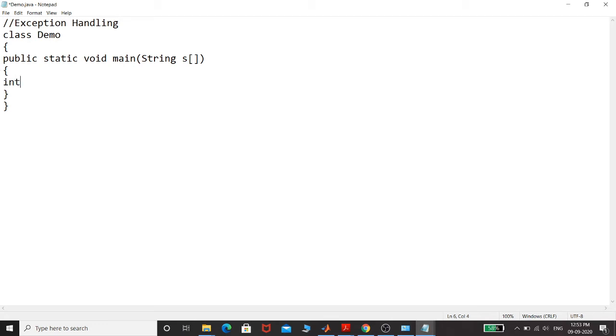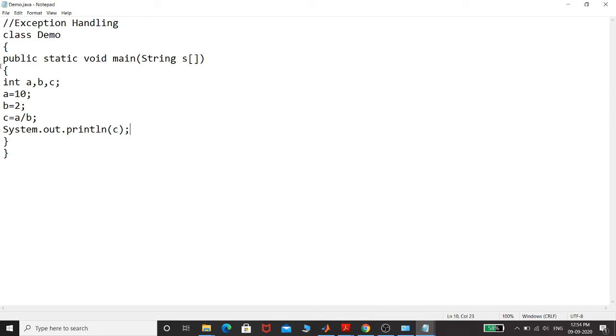Now what I am going to do over here is to raise an exception and then to handle it. I will create 3 variables over here, a, b, and let us say c. I'll initialize a with 10, then I'll initialize b with let us say 2, and then we will initialize c as a divided by b. That's it. And then we will have one statement to print our output, System.out.println, and I'll print c over here, right?